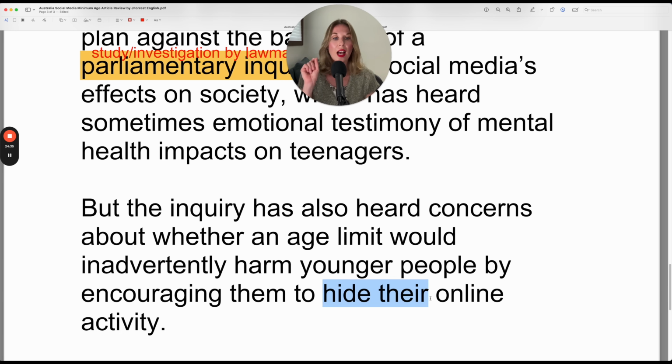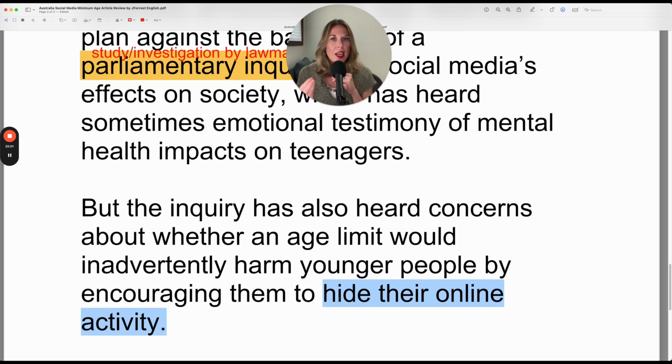So here, this hide their online activity, you could replace that with to take their activity. Where would they take it? Hint, hint, hint. Underground. Remember, if they hide their online activity, it means they're doing it secretly. They don't want to be caught. So that describes underground activity.